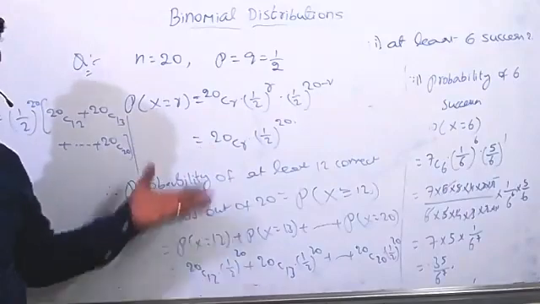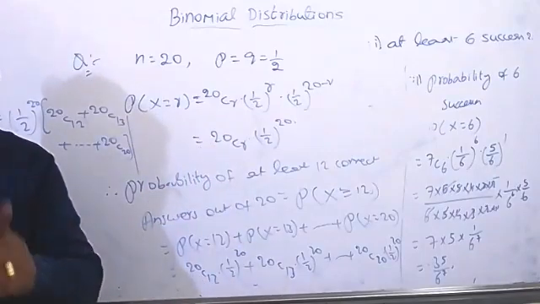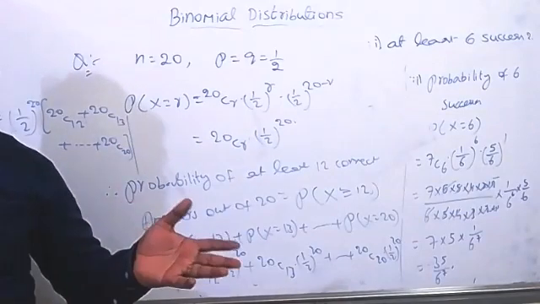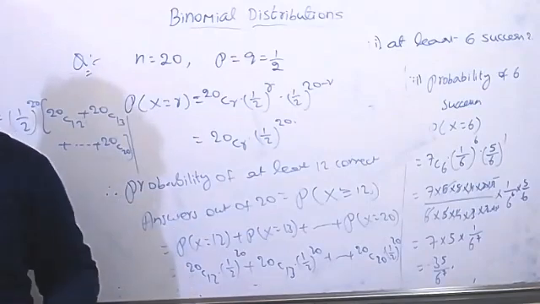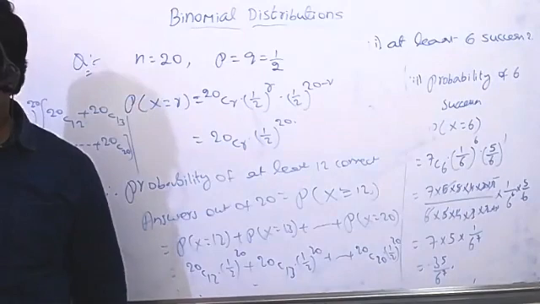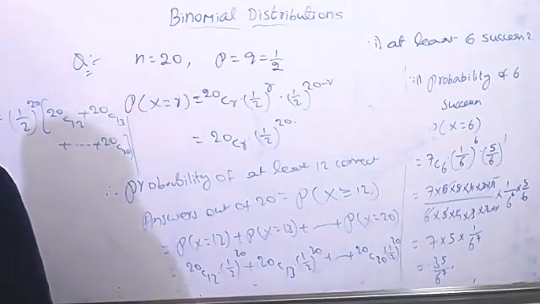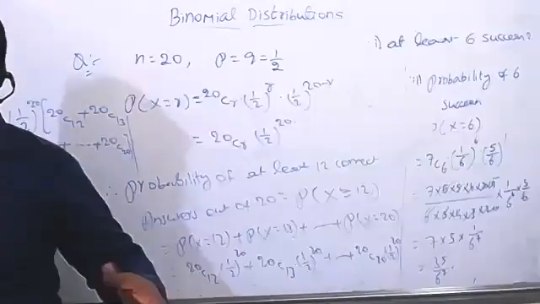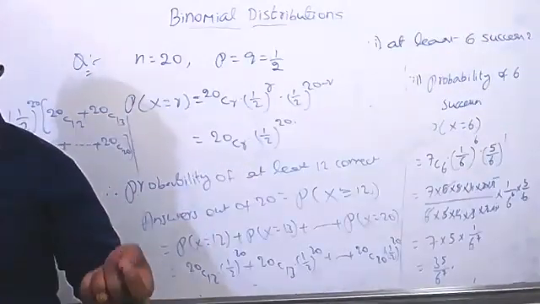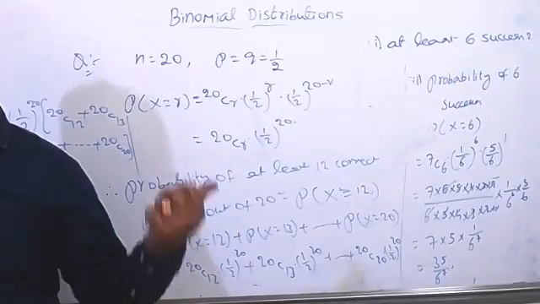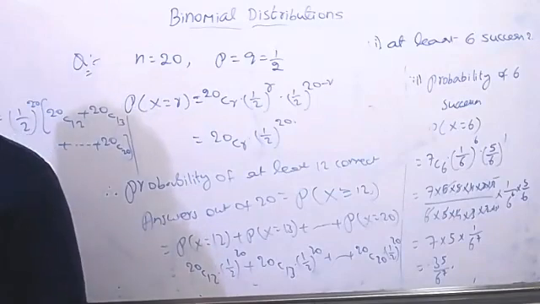The same concepts are useful later. I already told you very clearly, the second year probability chapter is important for higher classes. Maybe in degree or BTech, whatever it may be, you will definitely get these concepts again. Simple questions like tossing coins and finding the probability of head or tail, or drawing two cards from a well shuffled pack, they won't ask in the examination. So learn this kind of model perfectly.